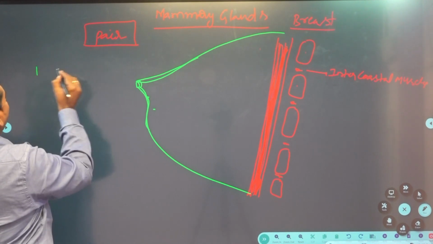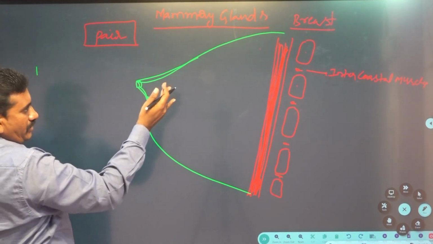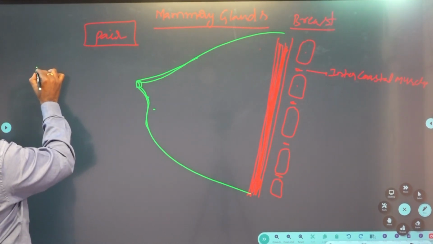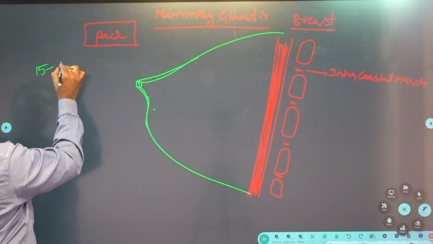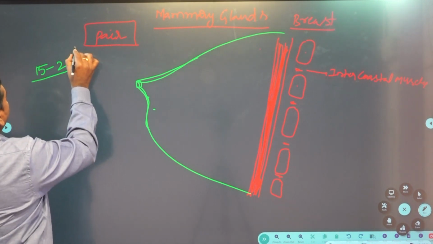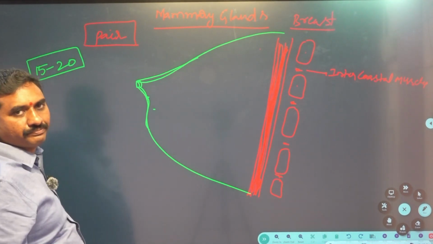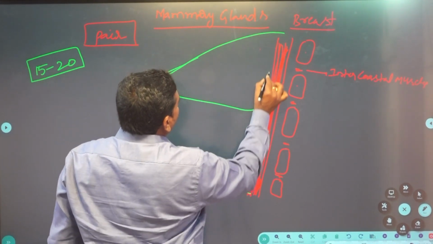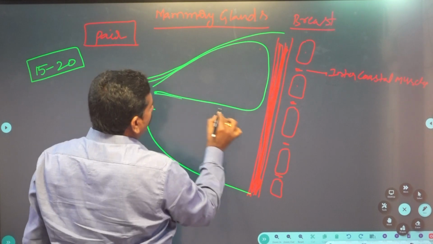Each breast consists of 15 to 20 mammary lobes, compartments like this.